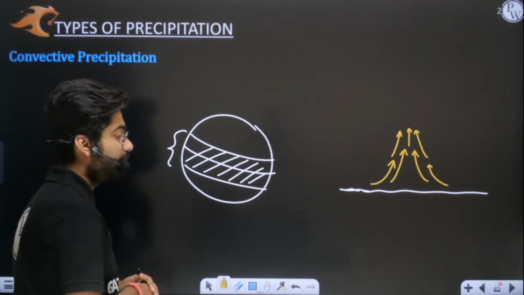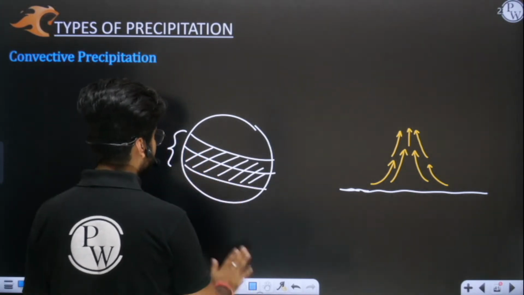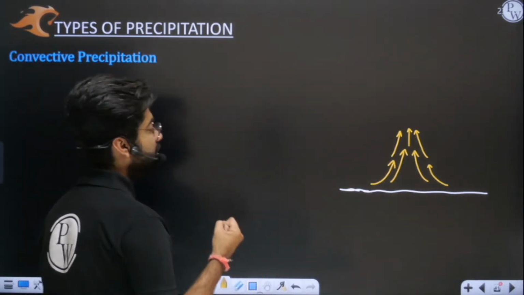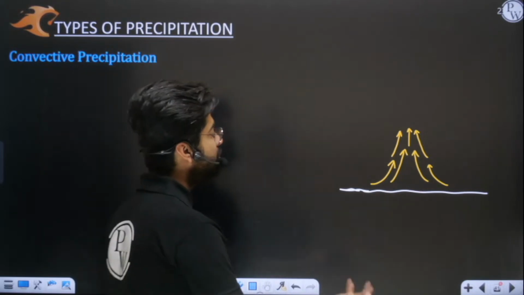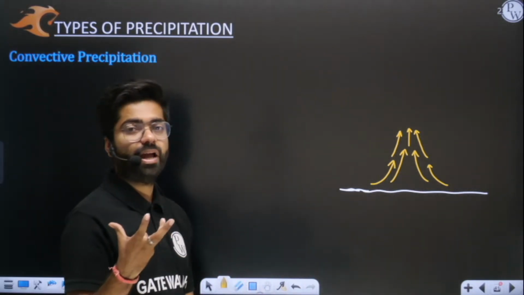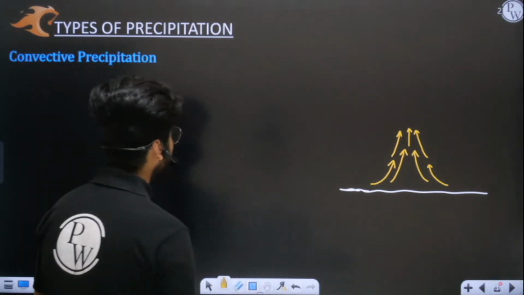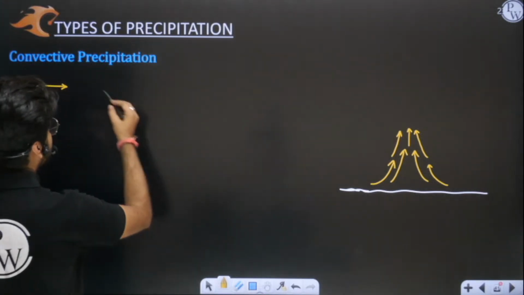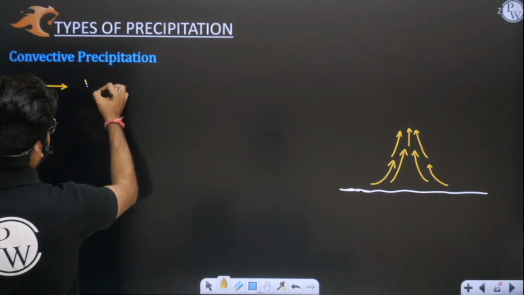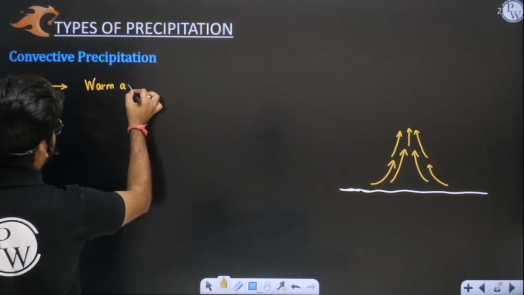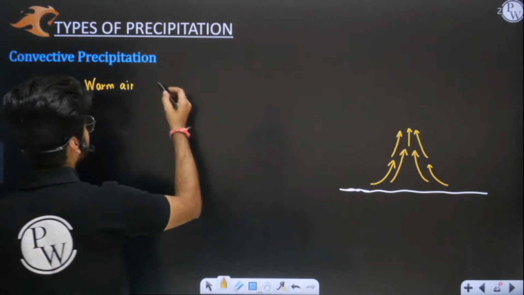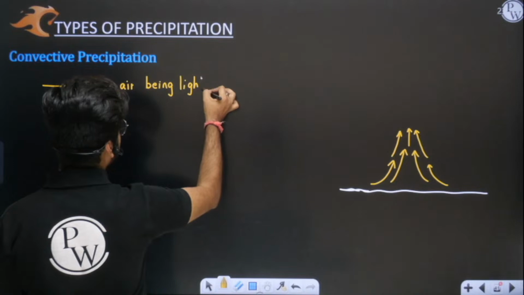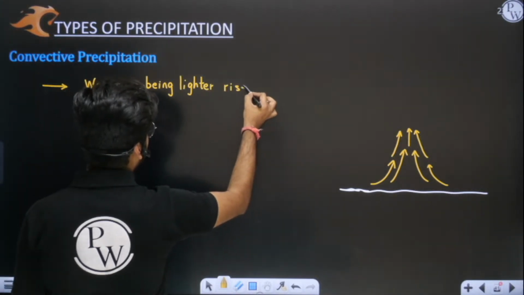Okay, you need to understand. At places near the equator, we are witnessing a huge amount of temperature, and because of that, the air gets heated up. When air gets heated up, it is warm and has lesser density, so it will rise. Let me write here also: warm air, or you can say hot air, being lighter, rises up.